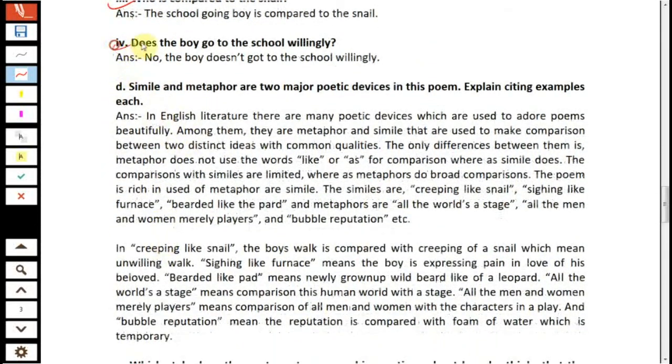Does the boy go to the school willingly? No, the boy does not go to the school willingly. Question D. Simile and metaphor are two major poetic devices in this poem. Explain, citing examples of each. Answer.